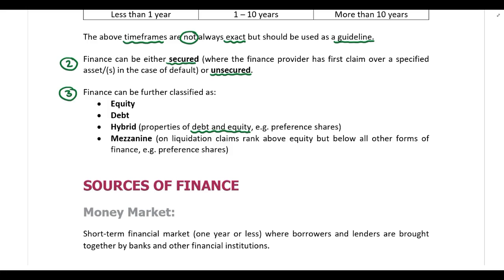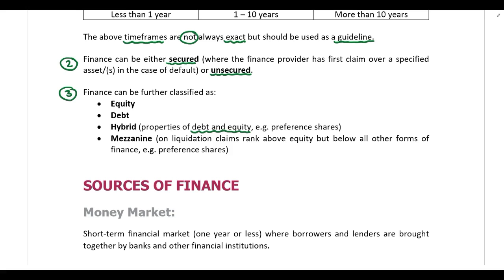Preference shares are also similar to debt in the way that we pay dividends on preference shares at a fixed rate. So you could get 8%, 10%, 12%, 15% preference shares. We pay dividends on preference shares at a fixed rate in the same way that we pay interest on debt at a fixed rate. So that is how preference shares would be classified as hybrid capital, because it includes properties of both debt and equity.